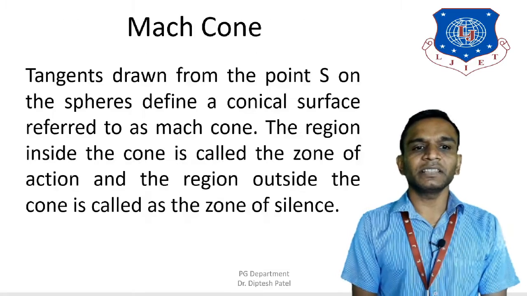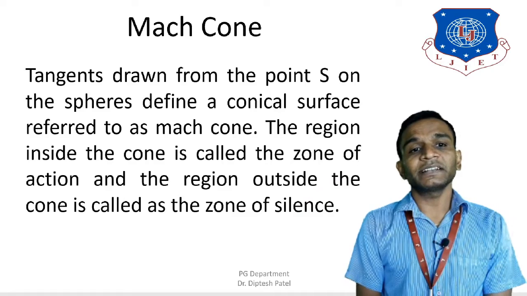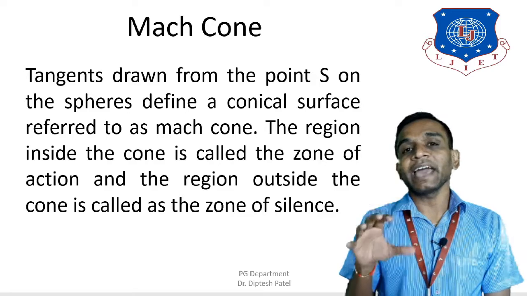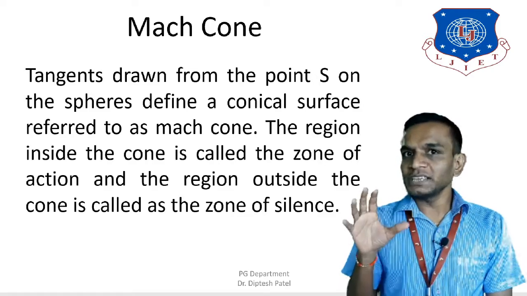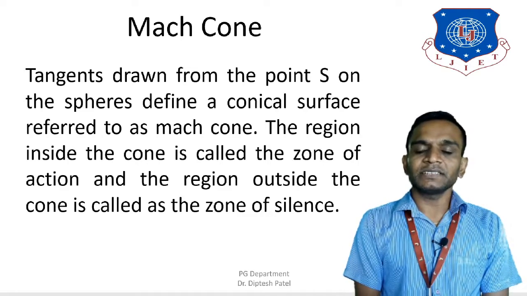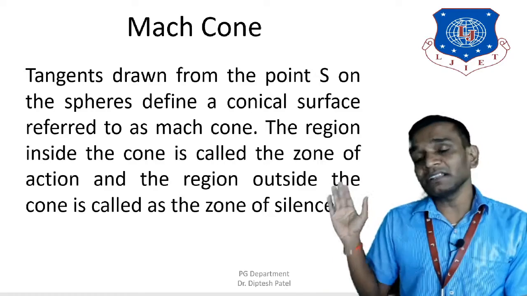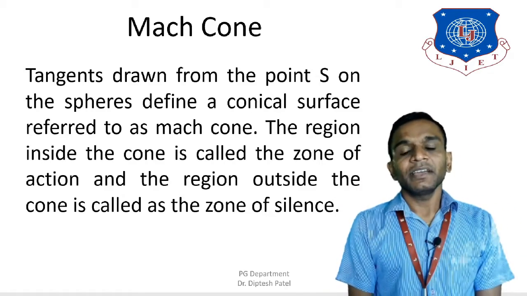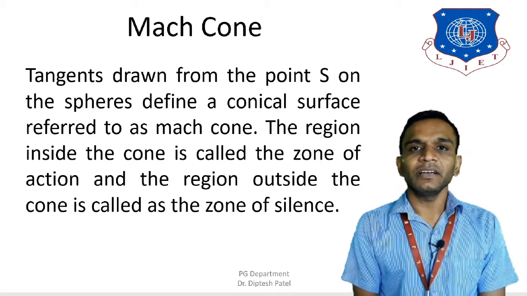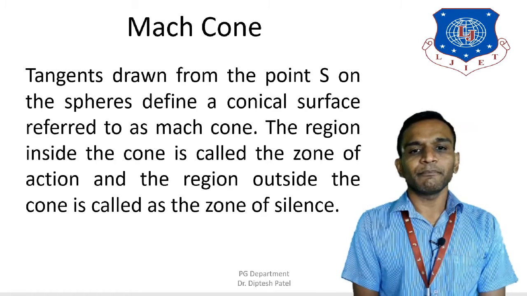So let's start with the Mach cone. You can see over here the definition of Mach cone: the tangent drawn from the point S, which is the source, to the spheres on a conical surface is known as the Mach cone. So for the spherical waves which have been generated from the source, if you draw two tangent lines on the surface of these spherical waves, you will get the Mach cone.